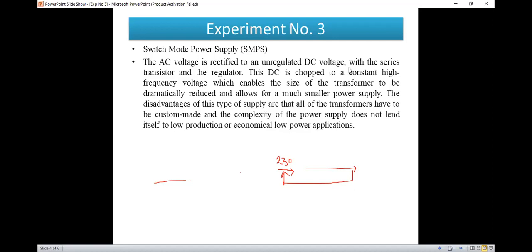So can anyone tell me what is meant by chopping? Chopping means what? I think in our power electronics there is a chopper. What is meant by chopping? Hello, anyone? Chopper is there. Chopper is nothing but one type of DC to DC converter. So chopper is nothing but a DC to DC converter. And what is meant by chopping?